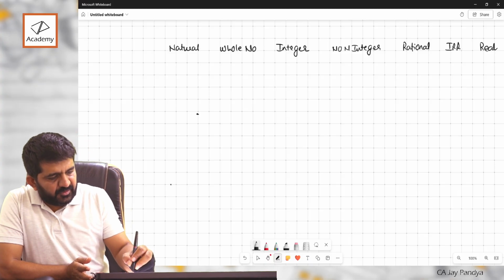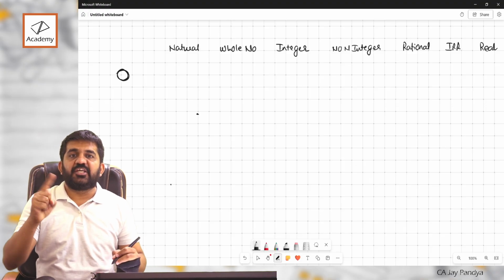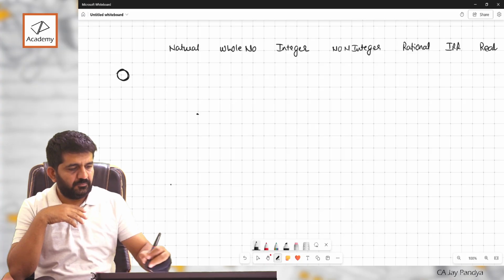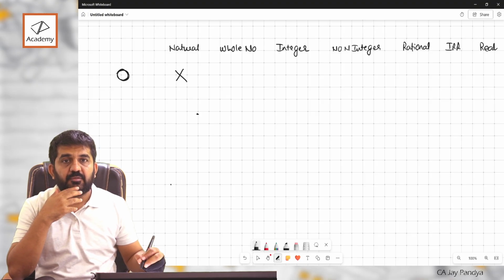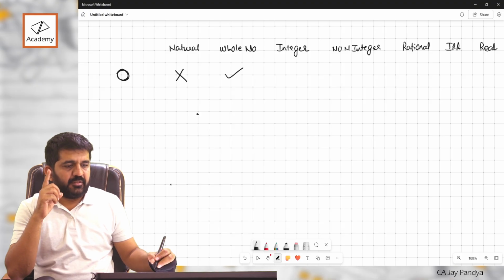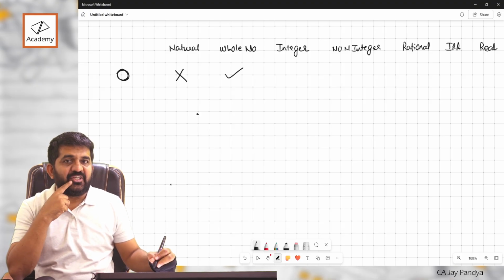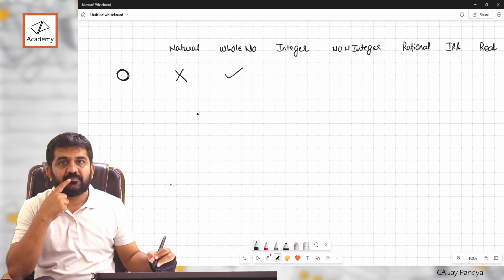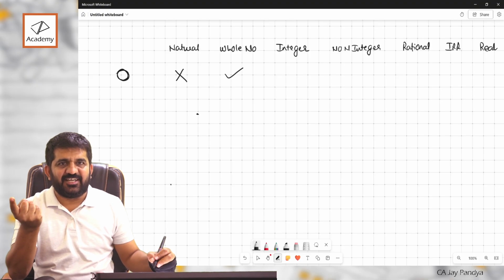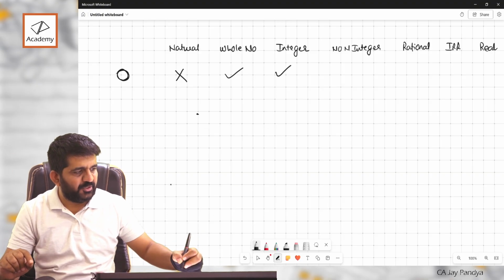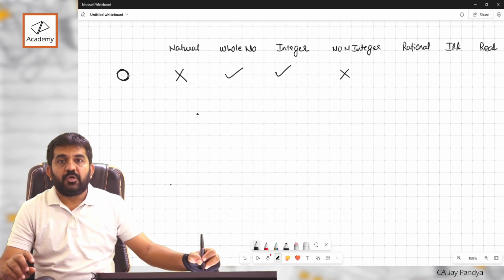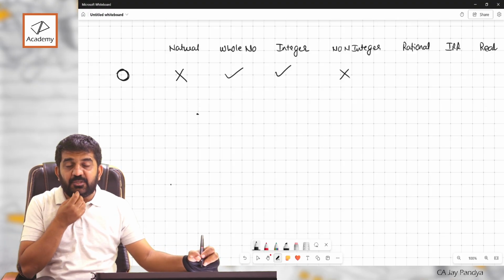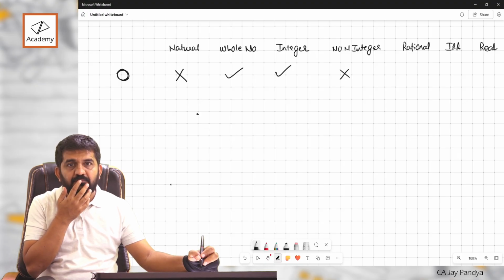Starting with Ishwa. 0 is a natural number or not? No. Kanak, is it a whole number or not? Yes. Ishwa, is it an integer or not? Yes. How? Positive integer, negative integer, and 0 is even included. So it is an integer. Non-integer? No. Ishwa, rational. Is 0 a rational number? Yes.